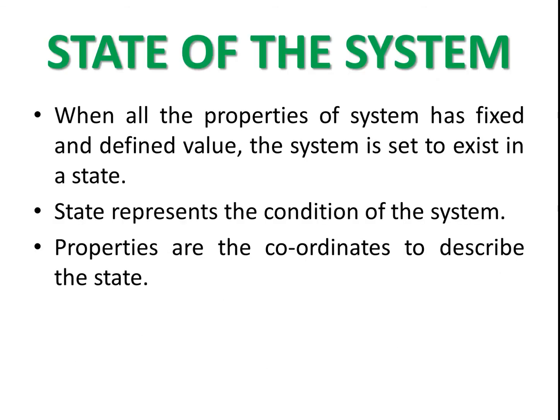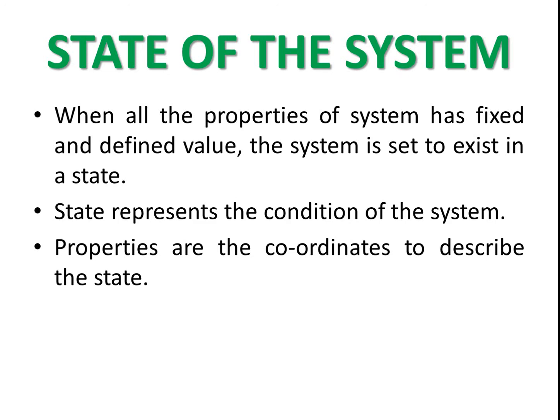Further, the next topic is state of the system. When all the properties of the system have fixed and defined values, the system is said to exist in a state. State represents the condition of the system, and properties are the coordinates to describe the state.